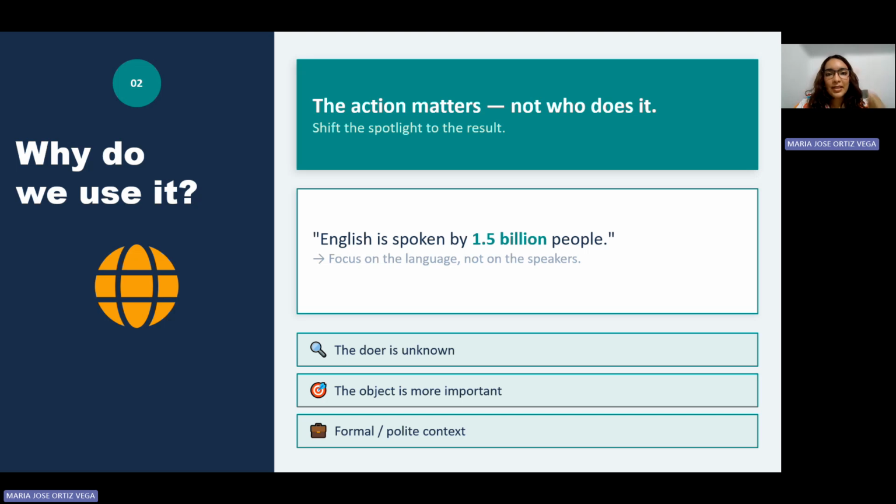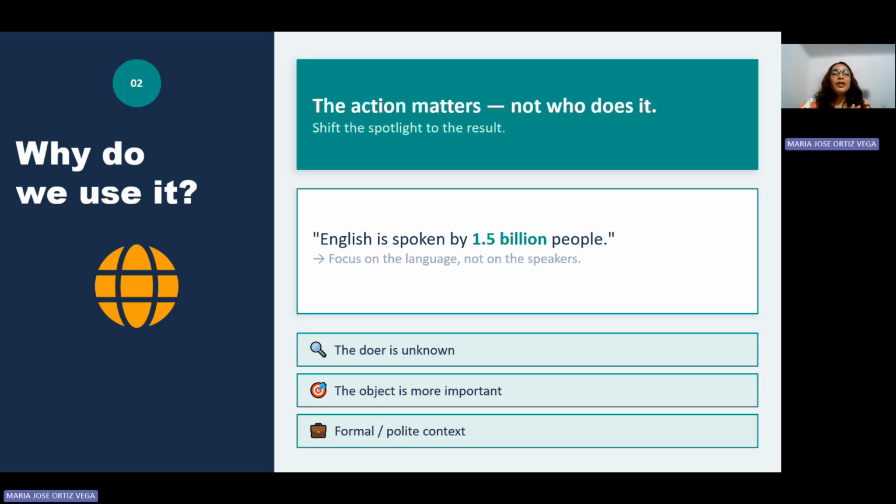To begin this explanation, we have this example. This example says, English is spoken by 1.5 billion people. Is this an active or passive voice? Yes, very well. It is passive voice, because English is the object of our sentence, and is spoken is the action. By 1.5 billion people is the subject of the action because they produce the action. They speak English, okay?